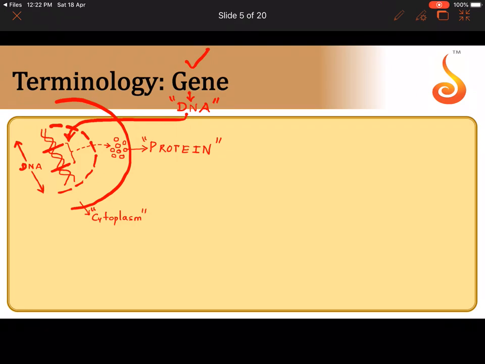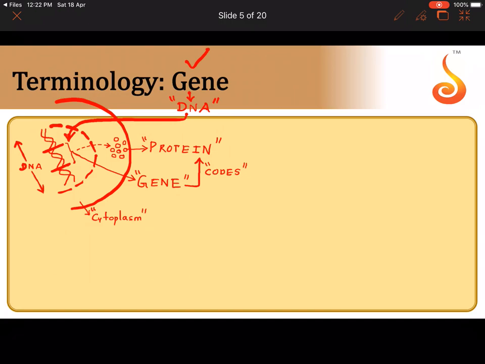So please remember that the stretch of DNA that is capable of expressing, that is capable of directing the synthesis... We should not say synthesizing, because the DNA itself is not coming out of the nucleus and making the protein. It will direct the synthesis of a protein, and this stretch of DNA that is capable of directing the synthesis of protein is referred to as a gene. Now, instead of saying directs the synthesis of protein, in molecular biology we use a very simple word. We say that it codes for a specific protein. So a gene codes for a specific protein.